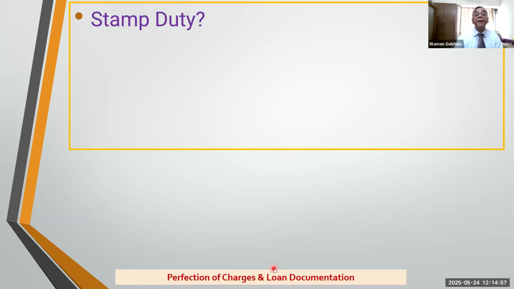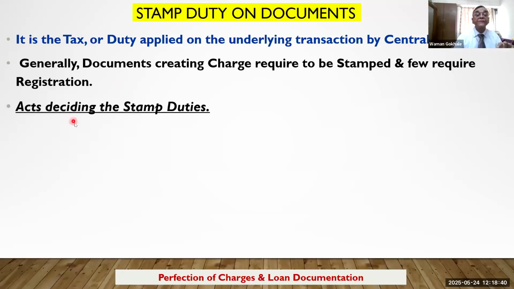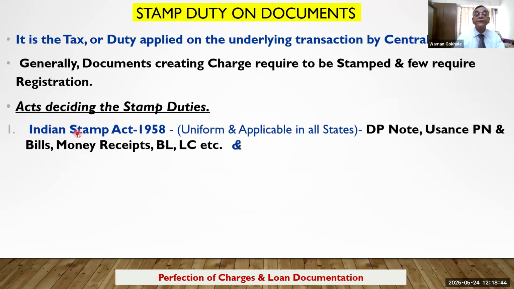It is about the stamp duty. Now let us understand what stamp duty is. Acts decide the stamp duties. There are two acts I have already told. The first is the Indian Stamp Act 1958. They are uniform across India, all states, and generally the stamps are these. Which are the documents which come under this? One is the